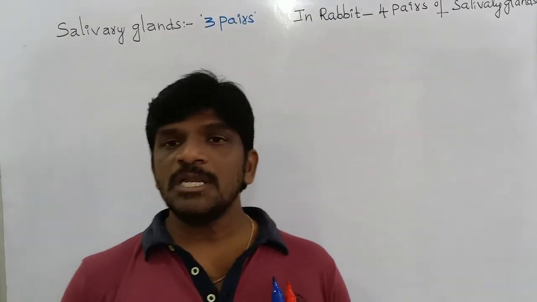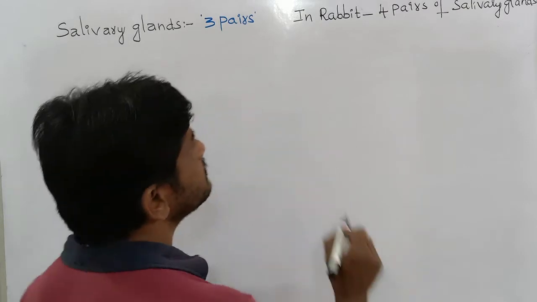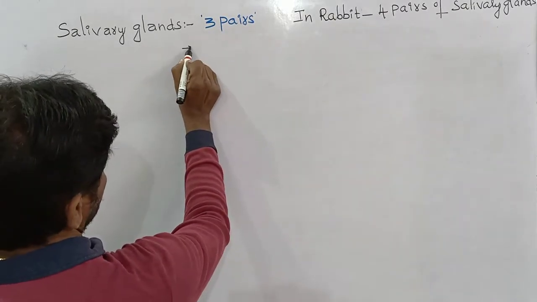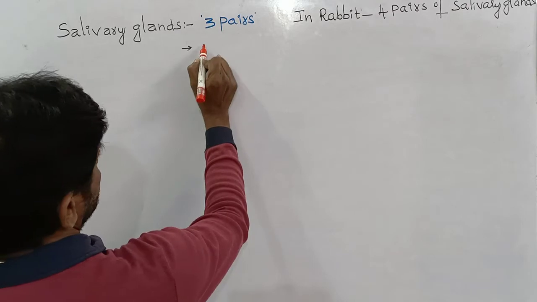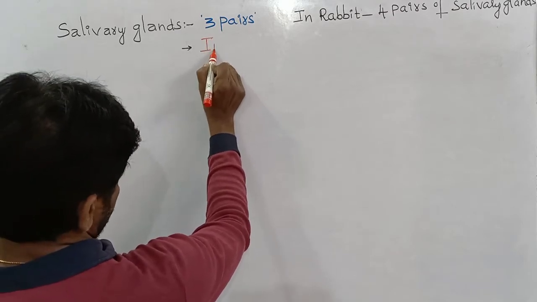Therefore, what are the salivary glands which are absent in man?